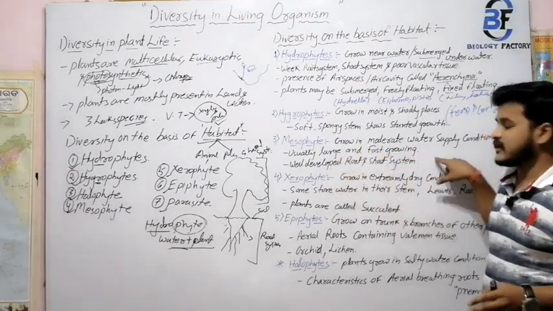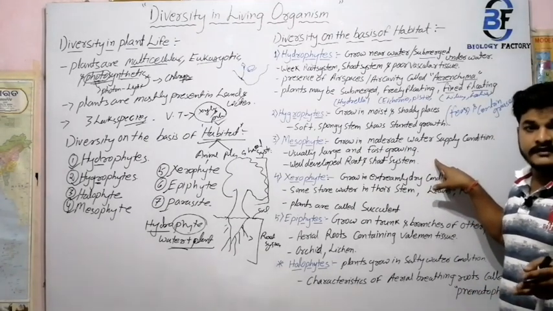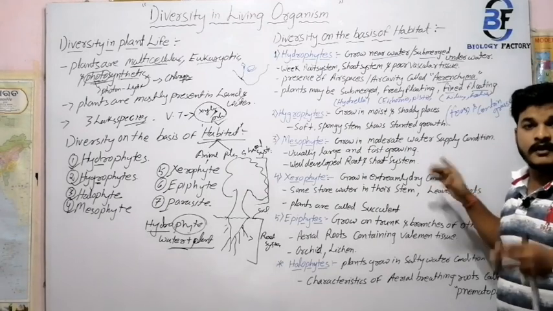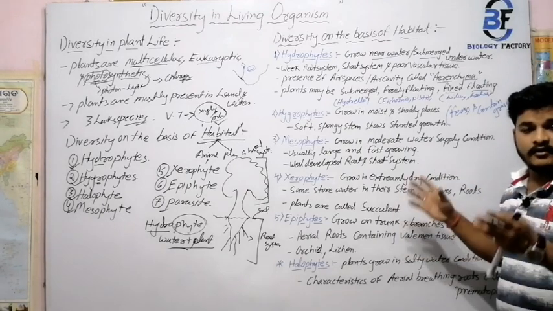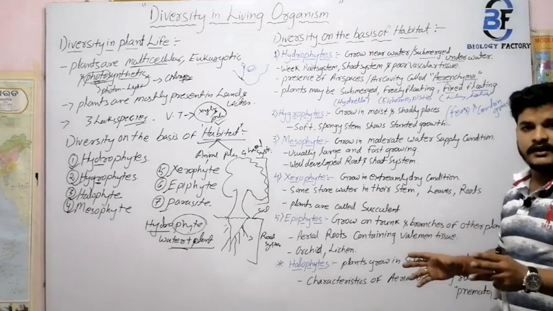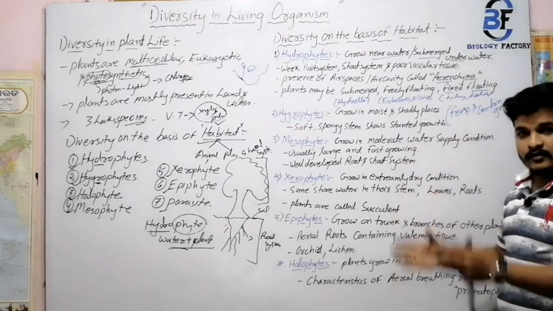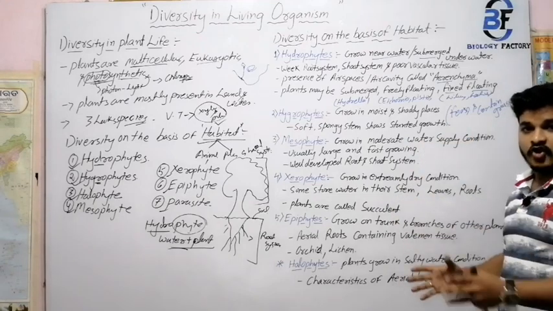And they are usually large and fast growing. That means these plants are mostly large in shape, and the root system and shoot system are well developed, and also the fruiting buds and flowering buds. These are all well developed, and the branches are there, and the whole plant structure is strong in nature.